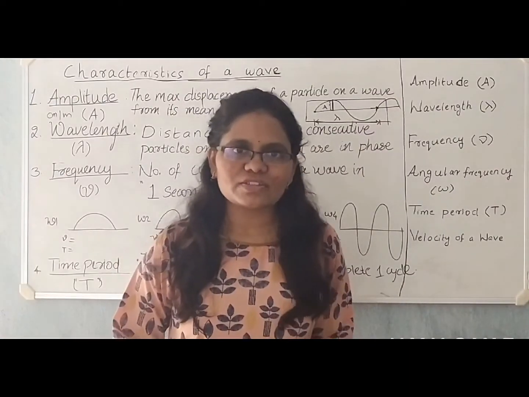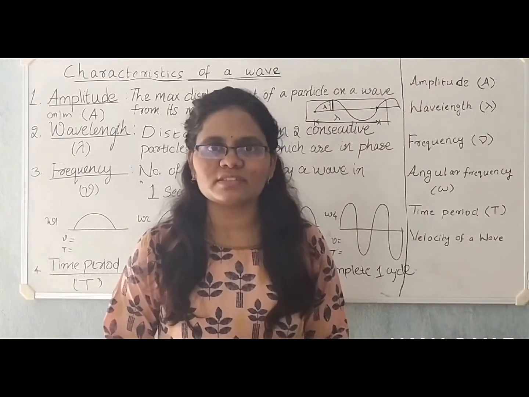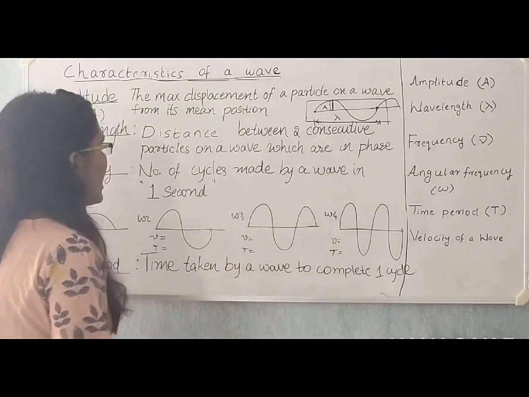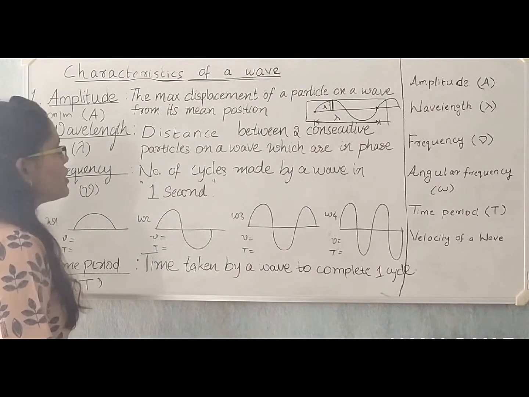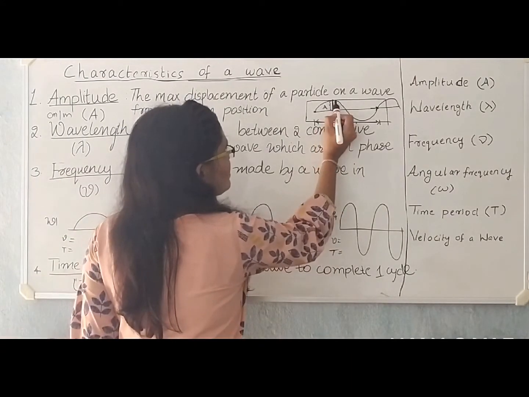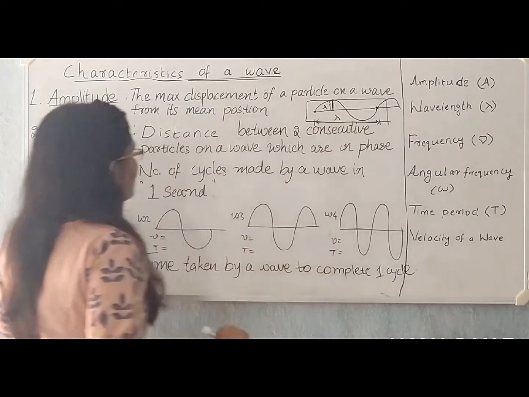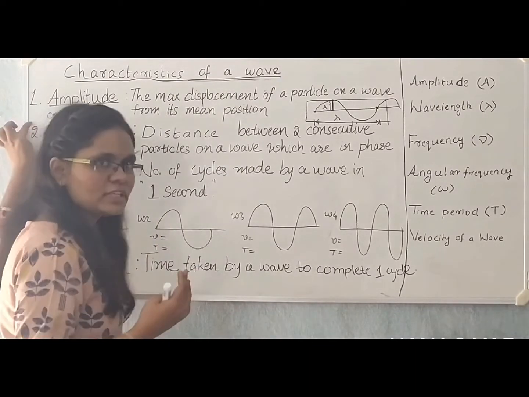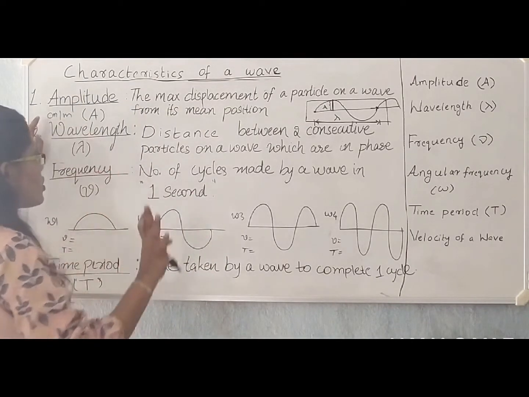Now let us discuss the characteristics of a wave. There are certain parameters that describe a wave completely, and these parameters are the characteristics of a wave. I have listed some of them on the right side of this board. Consider the first one, amplitude. We have already discussed what amplitude is. It's the maximum displacement of a particle on a wave from its mean position. Consider this distance of this particle. It has undergone maximum displacement on this wave, and this distance is called amplitude, denoted by capital A. Since it is a displacement, it has the unit of centimeters or meters.